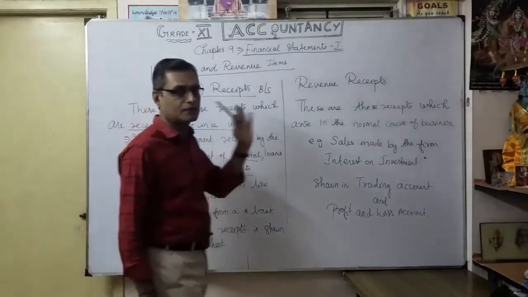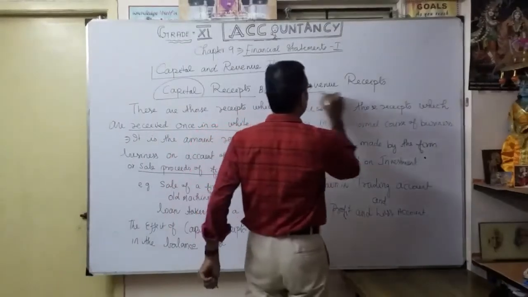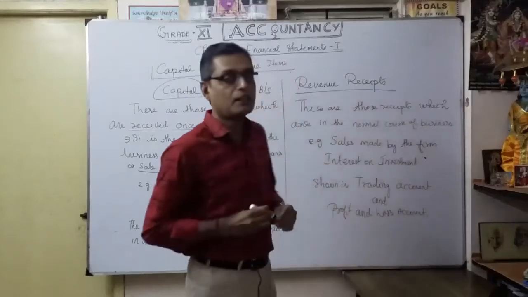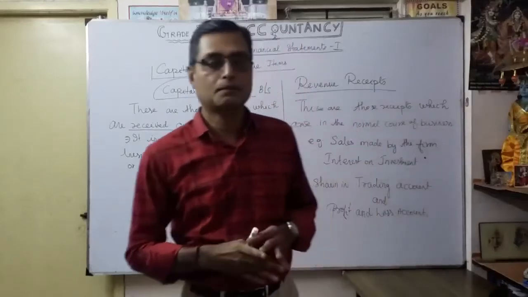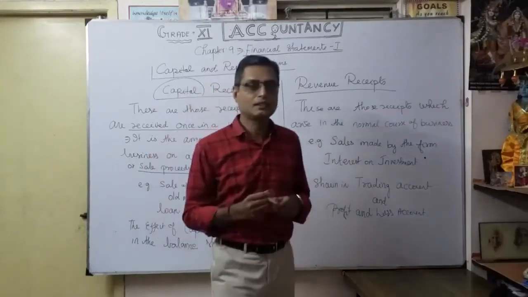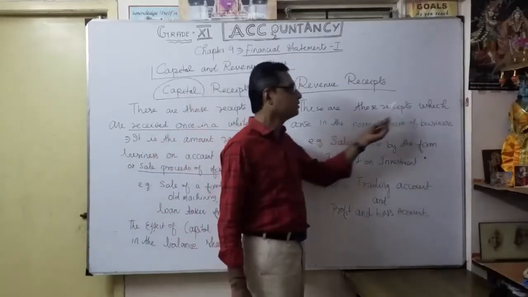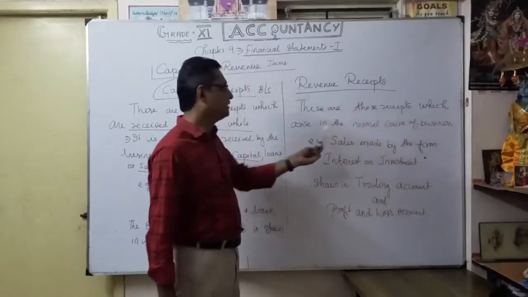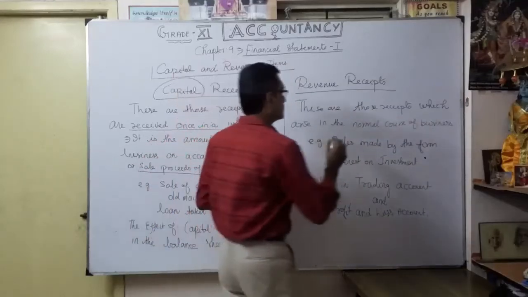Now coming to the revenue receipt. So what is revenue receipt? It is the opposite of revenue expenditure. There is a revenue expenditure, and revenue receipts are there. Here, these are those receipts which arise in the normal course of the business.